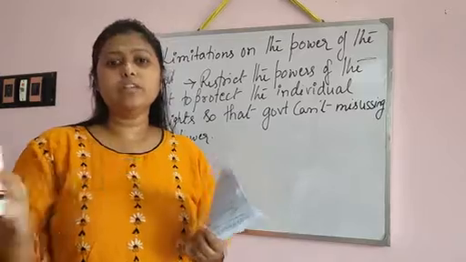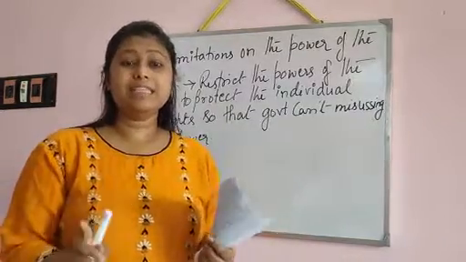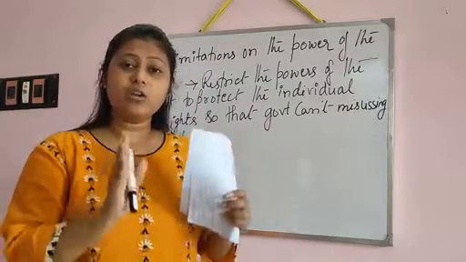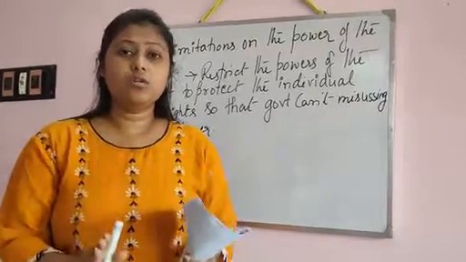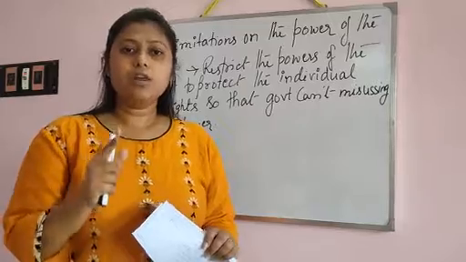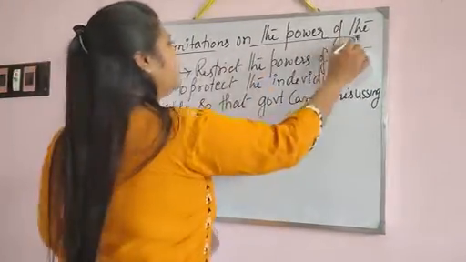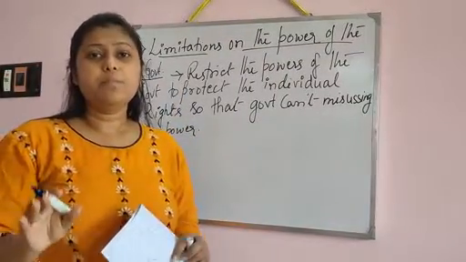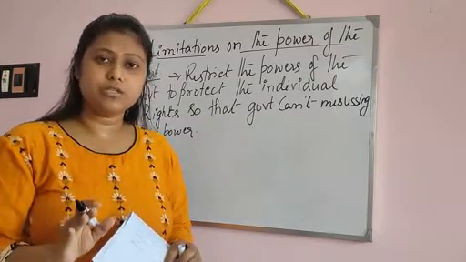They can do whatever they want, but this they will not be allowed, because our constitution, along with giving the decision power to the government, also gives some limitation along with the power, to protect against that. That means the government cannot do whatever they want, because they have to go through the rules and regulations set up by the constitution.